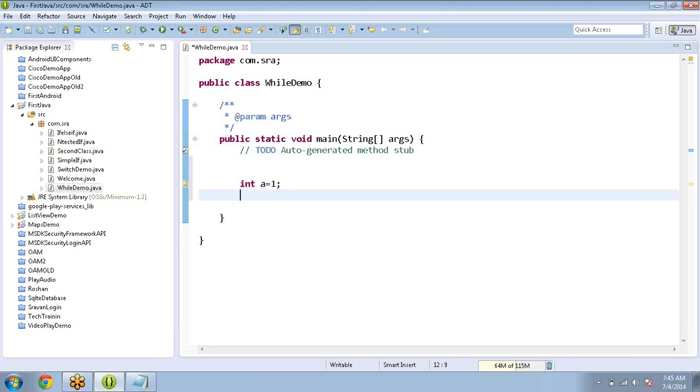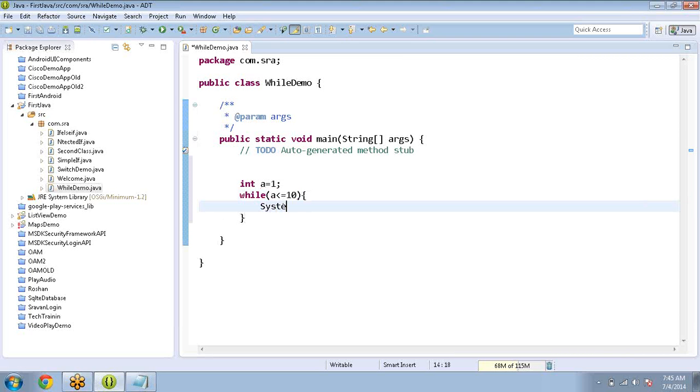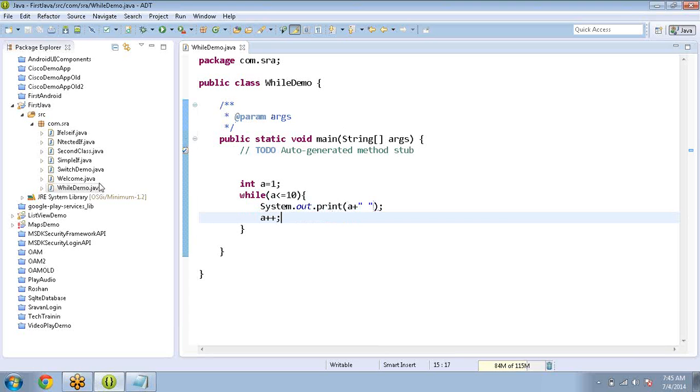Here a is a variable of int type. Next, while a less than or equals 10, System.out.print a. After that, a plus plus.